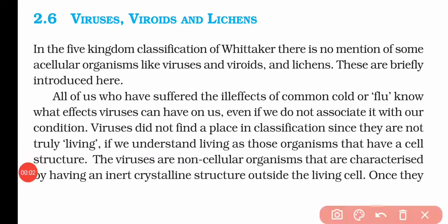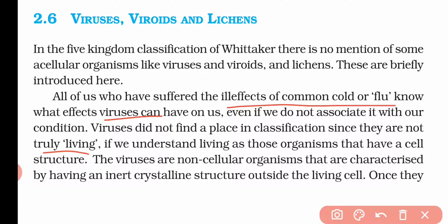Now all of us know about the ill effects of common cold and flu, and they are caused by viruses. Viruses do not find a place in the classification since they are not truly living. Now what does it mean? If we say that only organisms that have a proper cell structure are living, then we can't say the virus is living, because it does not contain a proper cell structure, and that is why they are not getting any place in the classification.